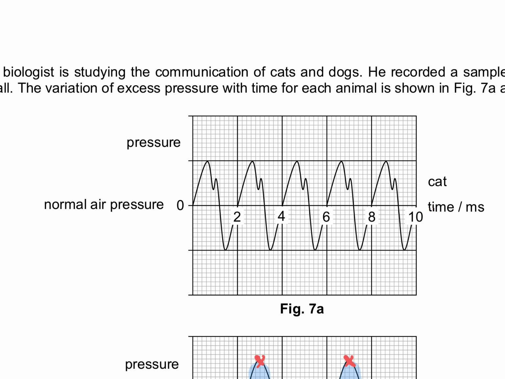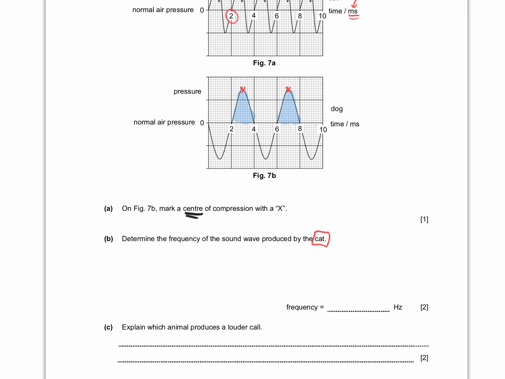Time taken for one complete cycle was 2. Something that you may have missed out is that we're measuring in milliseconds. As such, I will use the formula frequency is equal to 1 over period, except that my period is 2 times 10 to the power of negative 3 seconds. This gives us 500 hertz. So where people missed out was the millisecond part, right? If you could recognize that this is a period, that's good. Next time also check at the side over here whether I'm measuring in milliseconds or in seconds.